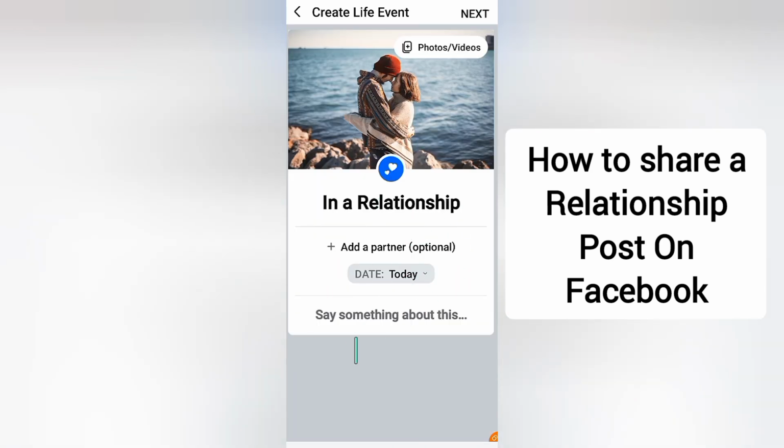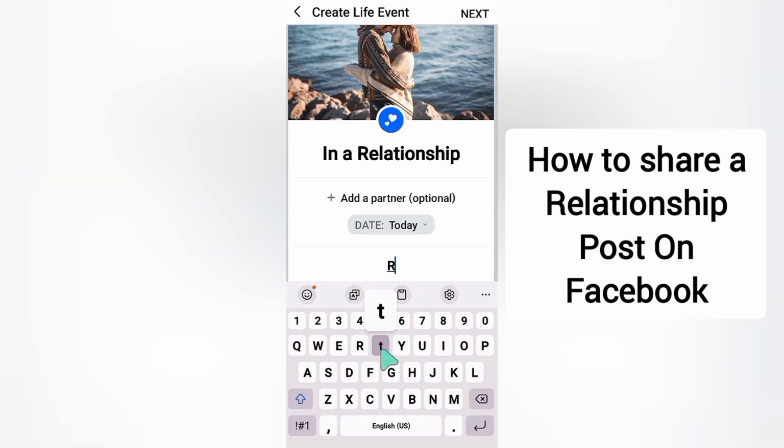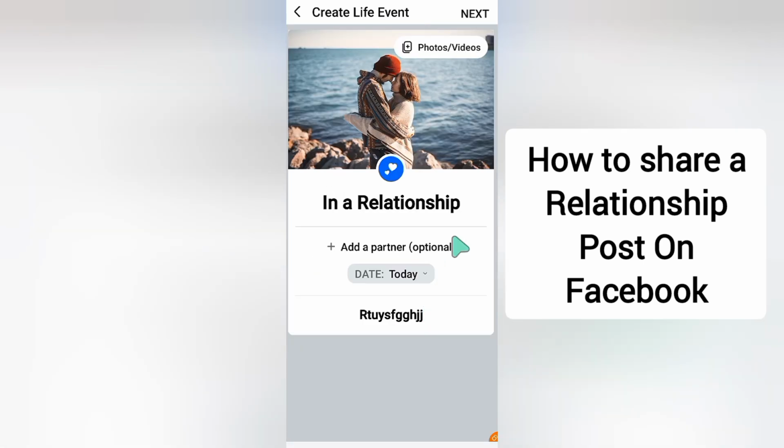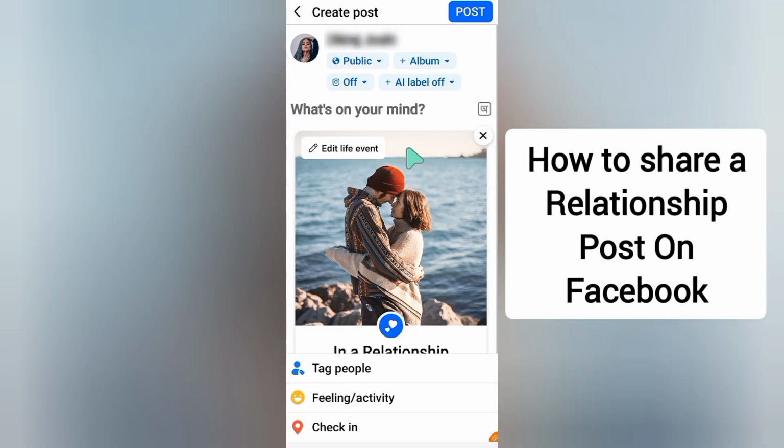And then if you want to write a little bit description about your relationship, just click on say something about this. And then write whatever you want to write, okay? And after adding and writing everything, just click on next button at the top right corner. And now to share this post with the public, just click on post at the top right corner.